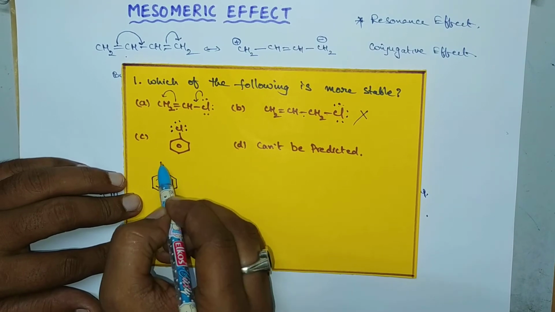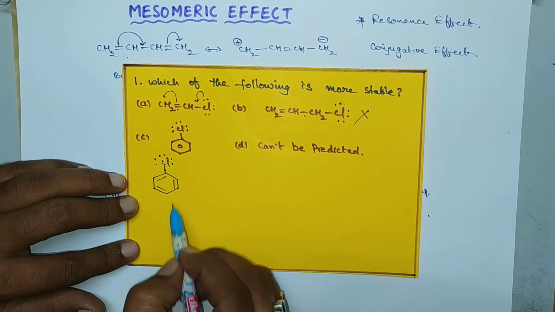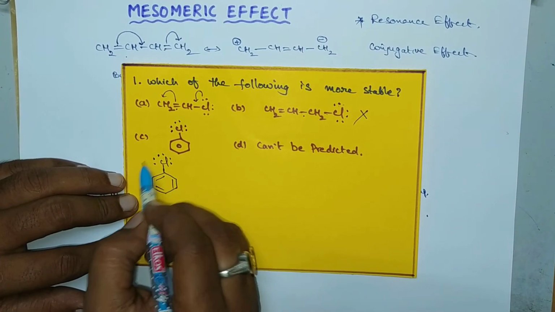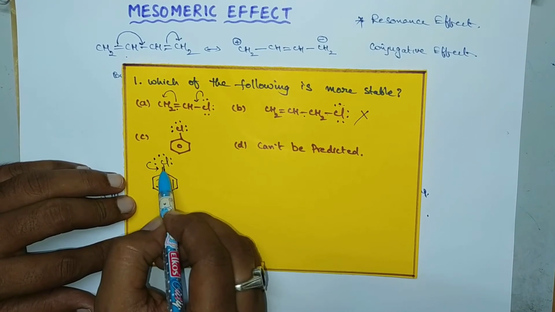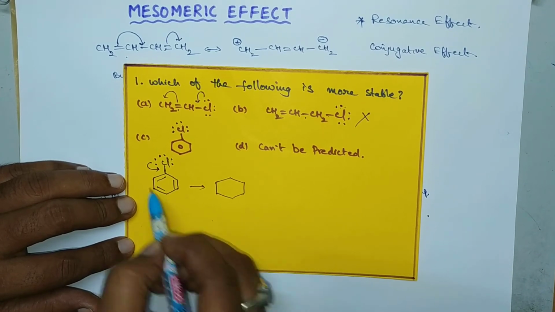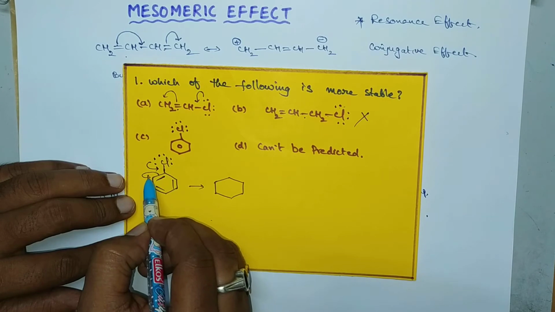Like this. Here is a chlorine. 1, 2, 3, 4, 5, 6. Okay, so now let us move the displacement of lone pair of electrons. Here is the displacement of lone pair of electrons towards this bond. Then we get one resonance structure like this. Whenever the displacement of lone pairs takes place, this pi bond will displace towards this carbon atom.